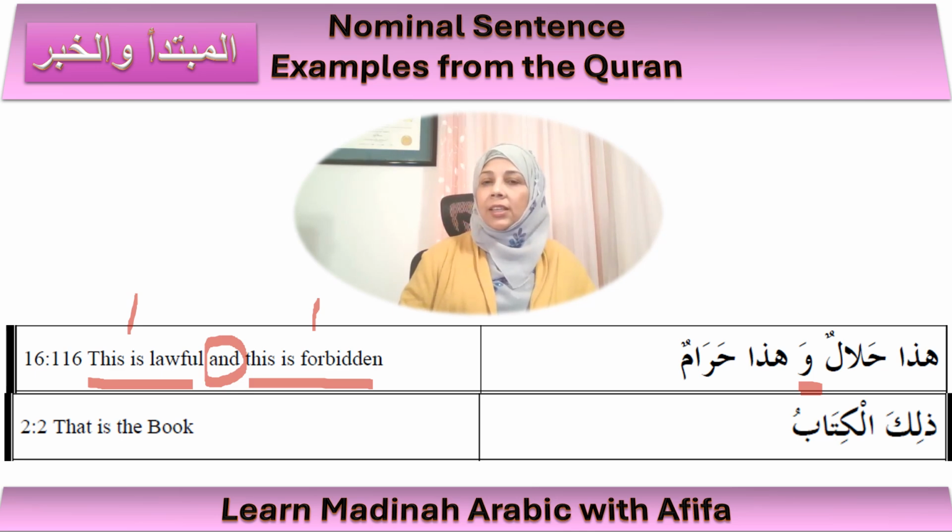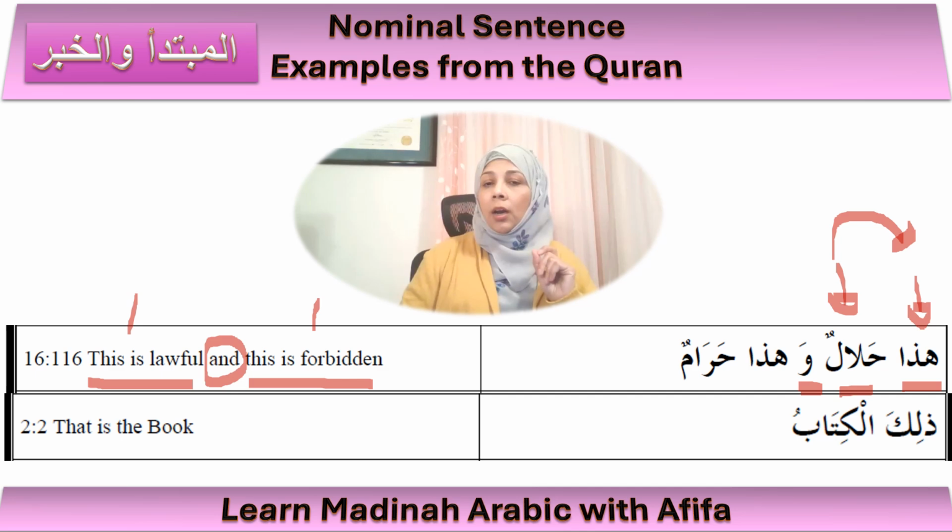So in the first sentence, it is hadha halalun. So hadha is this, and that is the mubtada, the subject of the sentence. And halalun is the khabar, the predicate of the sentence, giving us more news about this, right? So halalun is the one word khabar. Okay, so same thing with the second sentence. Hadha is the mubtada and haramun is the khabar. And we notice here that when we translate, we do put the "is" in English, right? We always add the "is" in English.